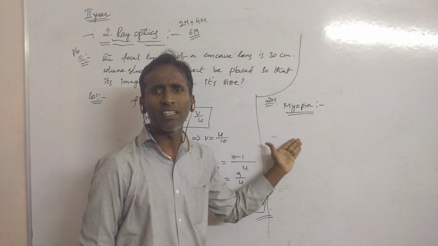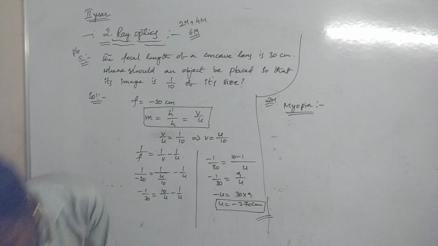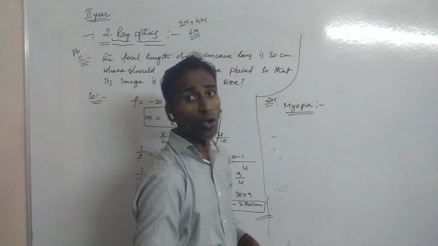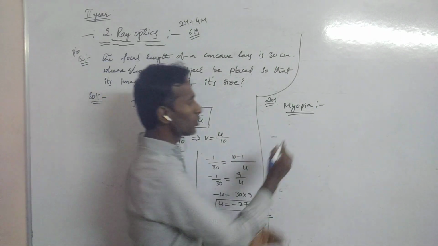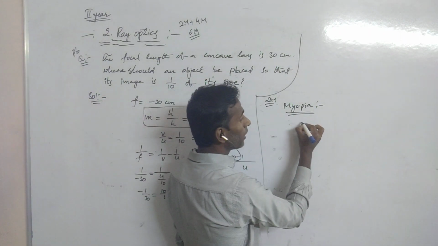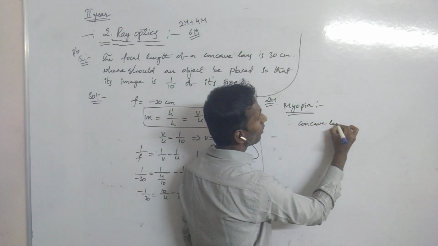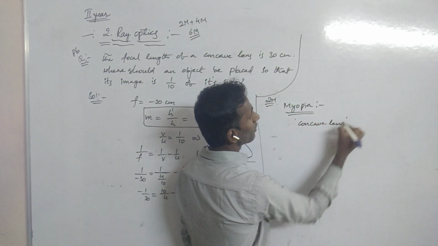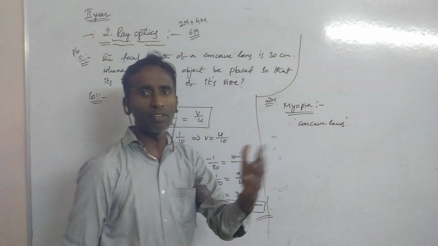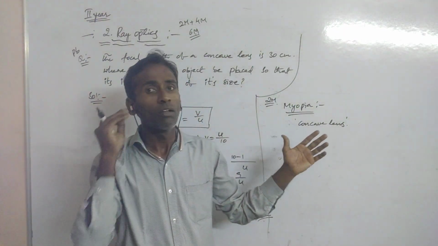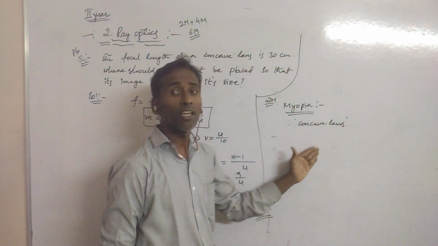By using a concave lens. We can rectify the defect. Those who have short-sightedness rectify it by using a concave lens.